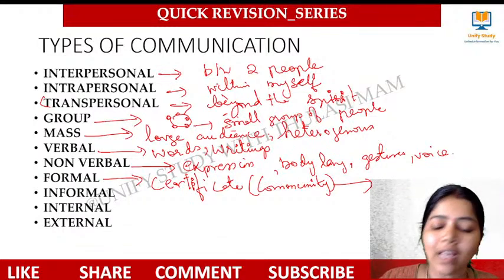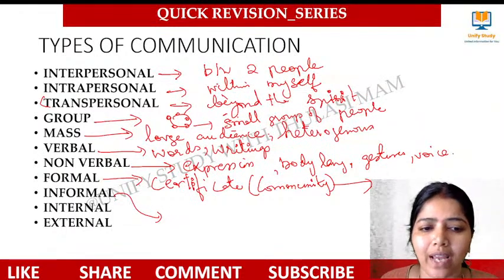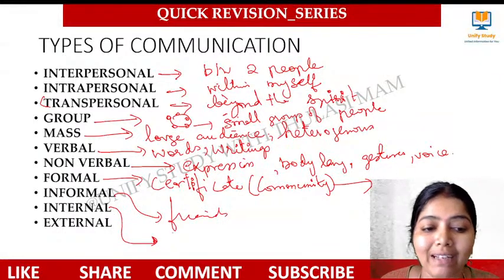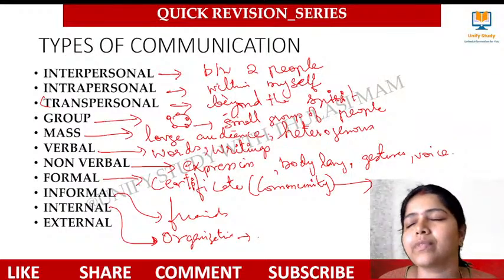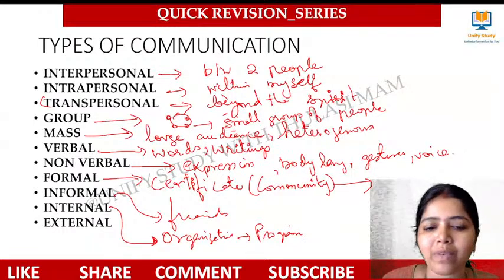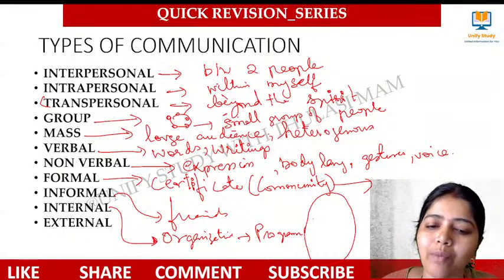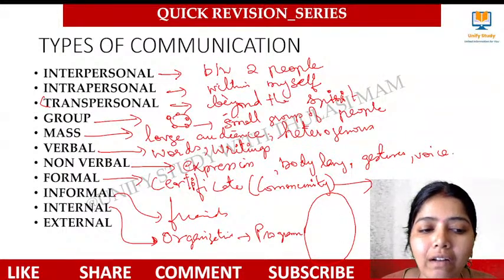Informal communication means what? That is what we do with our friends, right? It's called informal communication. And internal communication means what? Very, very important. What do you mean by internal communication? You are all working in an organization, okay? And the organization wishes to conduct a program, and that program is only meant for that organization. What you'll be doing is circulating a circular to all the members of that particular organization, and this way of communicating things is called internal communication.